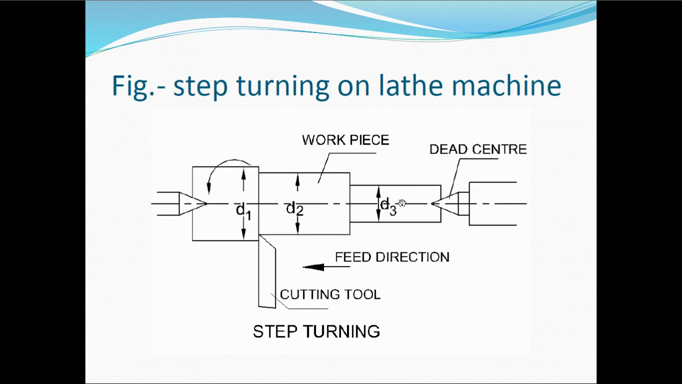Next, this is step turning. Here in step turning, the working is similar, but you can see different diameters at different lengths. So this is called step turning. In step turning, you have steps here. Like this is a different diameter, and this is a diameter, and this is a diameter. So the working principle remains the same, only the diameters are going to change.